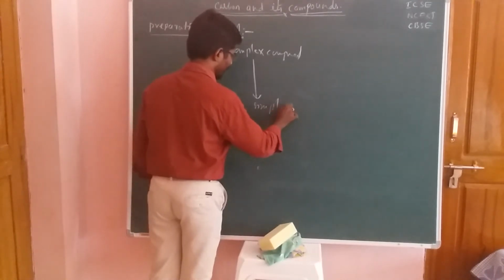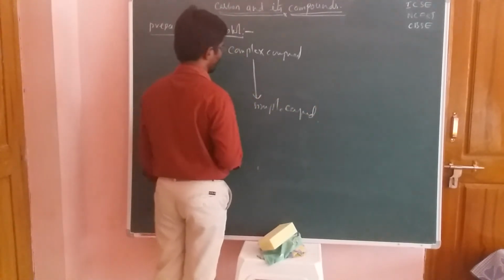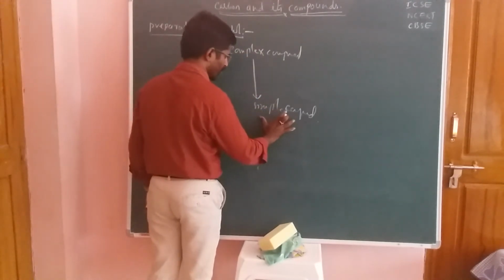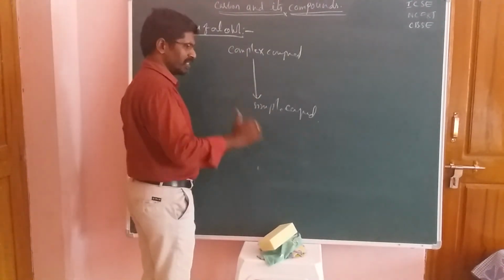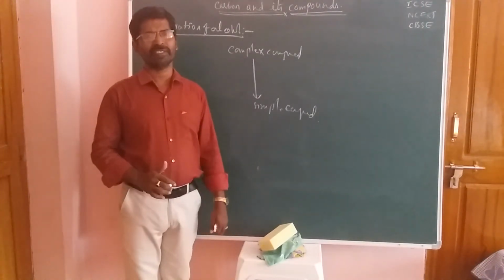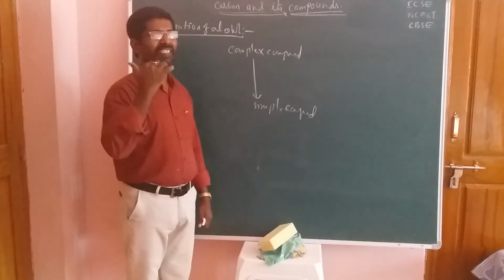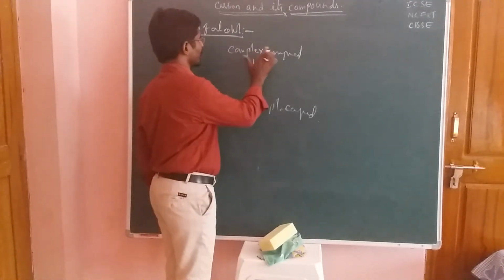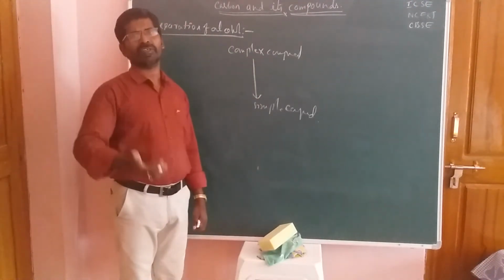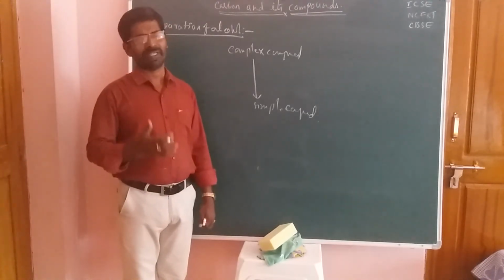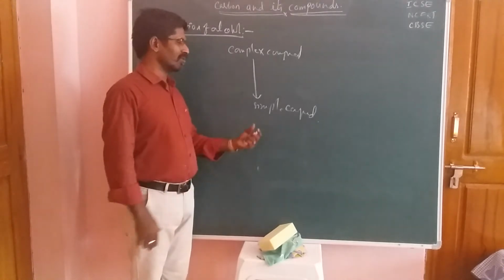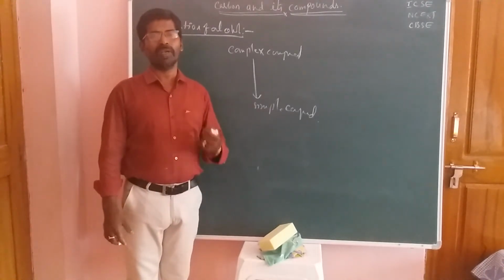Okay, students. Actually, the complex compounds are converted into simple compounds by using yeast and the invertase enzyme. Okay, students, yeast and invertase enzyme. The complex compounds are like sucrose and starch compounds. Sucrose means sugars. Sugars and starches are converted to molasses.